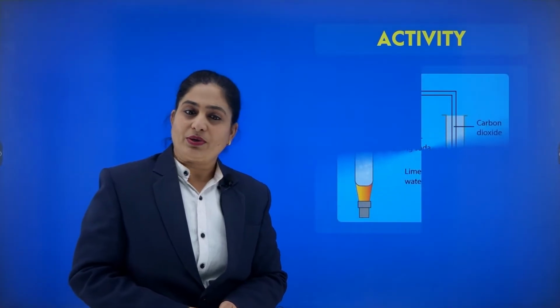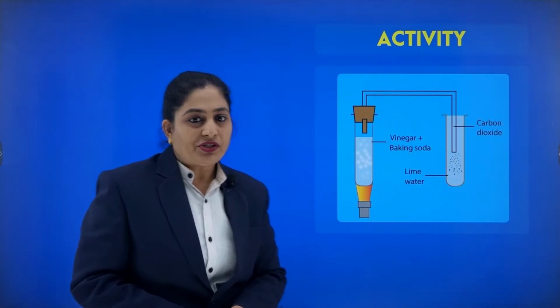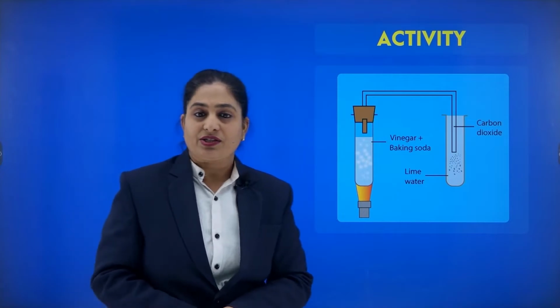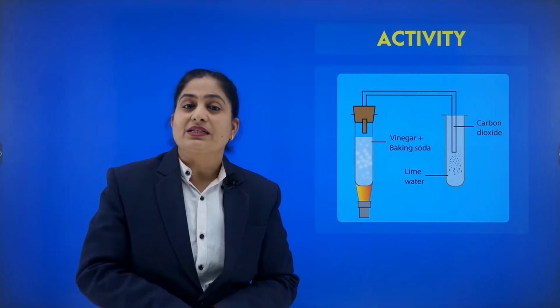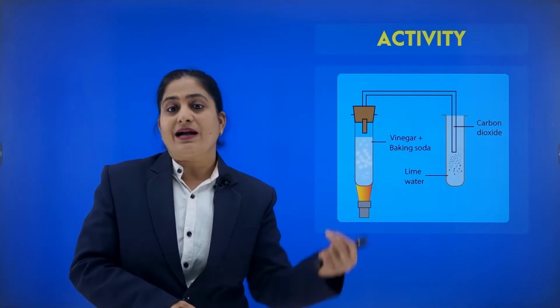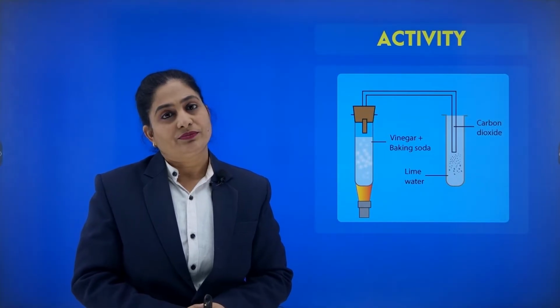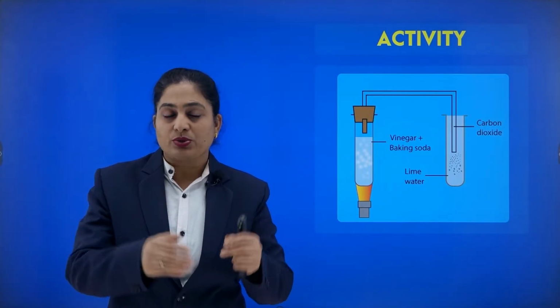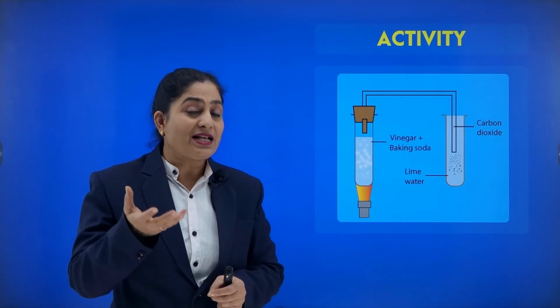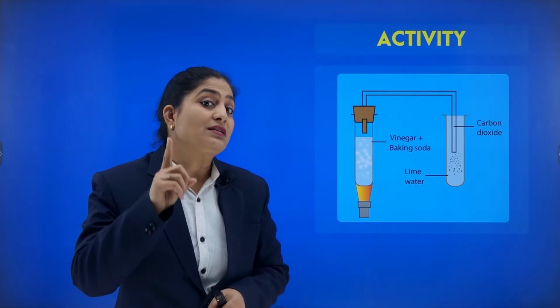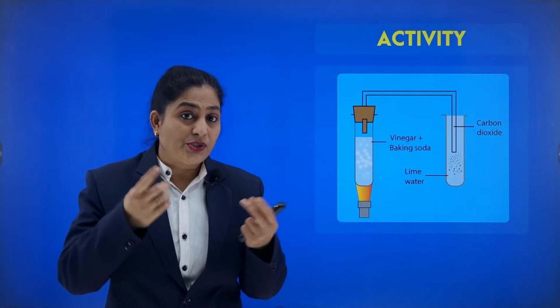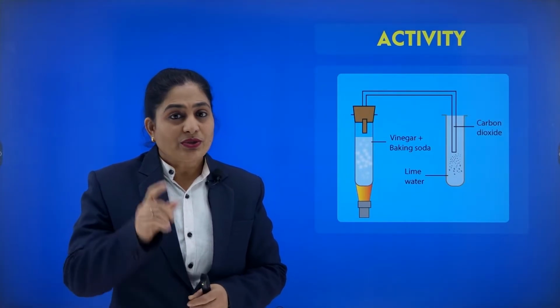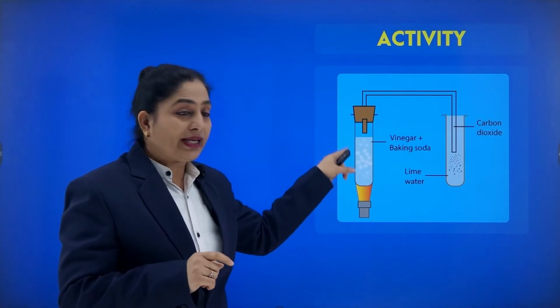Now let us talk about an activity. When we talk about this activity, we say that we have taken vinegar. What is vinegar? Vinegar is an acid, acetic acid, and we add some baking soda to it. On adding vinegar to baking soda, we observe that some gas has been evolved, and this gas is nothing but carbon dioxide, the same gas that we exhale during respiration. So this carbon dioxide has been formed in this reaction.